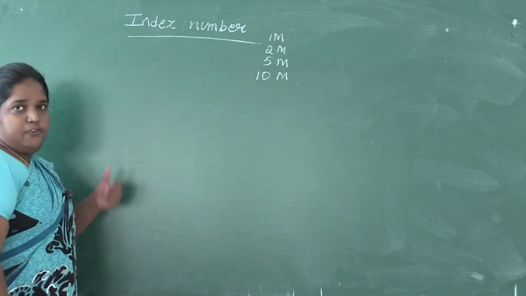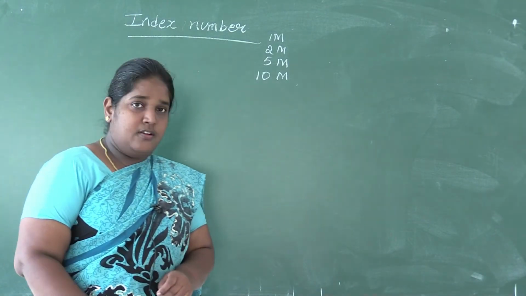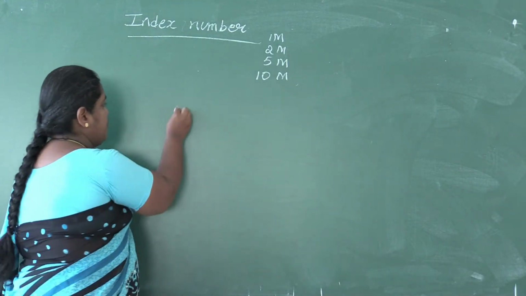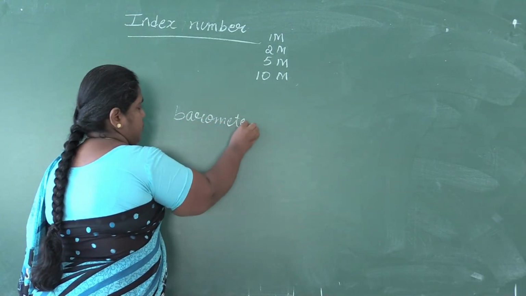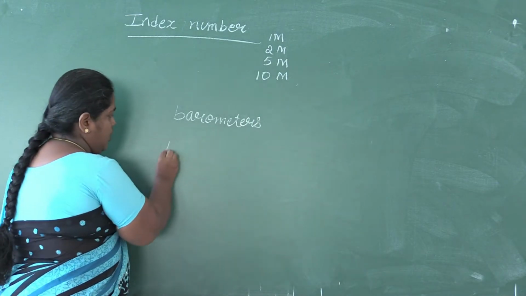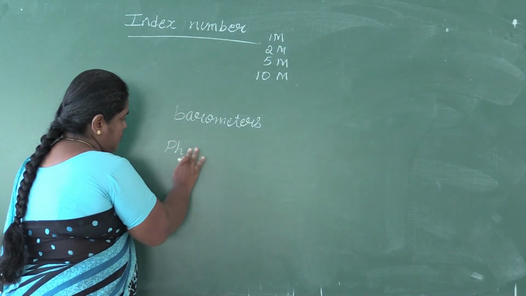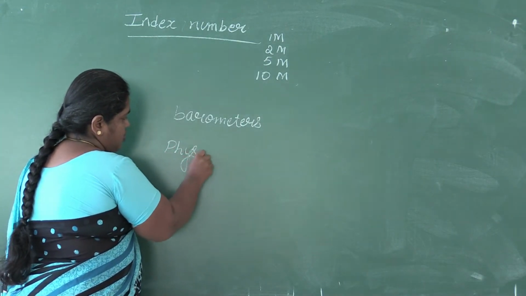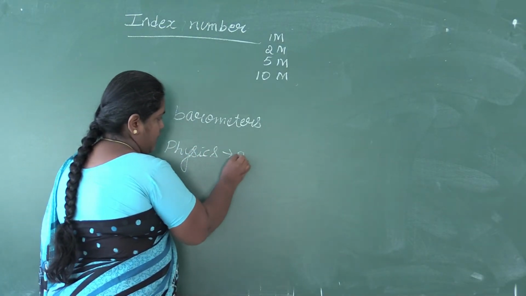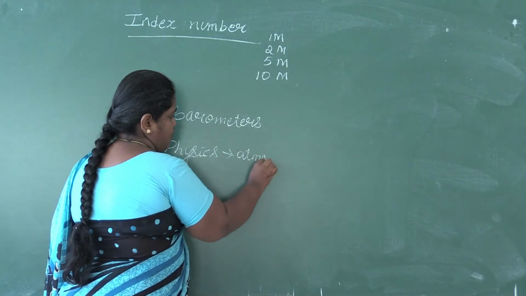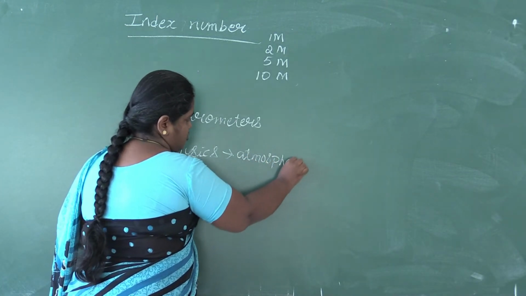So first, before beginning with the index number, you have heard about the barometers. In physics and in chemistry, we use the word barometers. In physics, it is used to indicate the changes occurring in the atmospheric pressure.